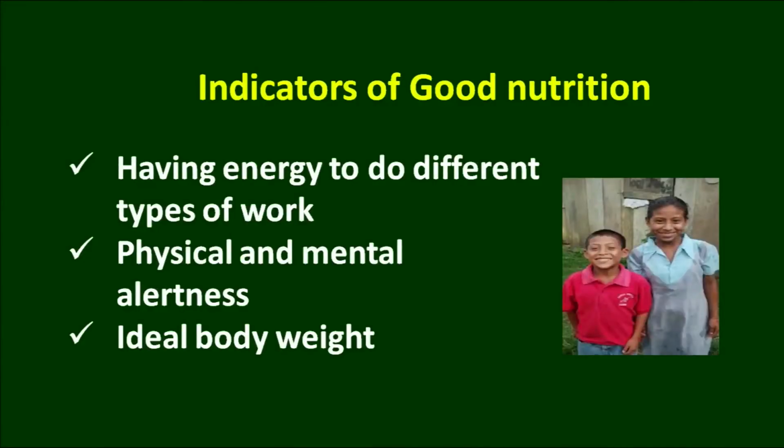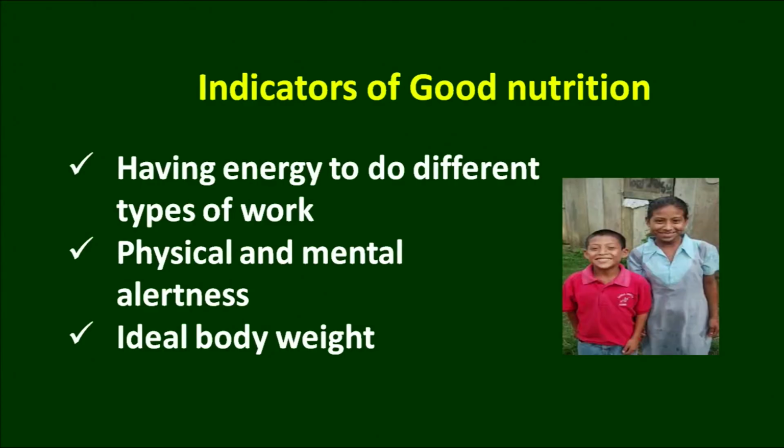Simple, having energy to do different types of activities. Whether it is walking, studying, or any kind of other manual work, inside home or outside home, whatever it is. And you must be alert enough to do any kind of physical or mental activity. Third, you must not be very underweight or overweight. So, ideal body weight is one of the indicators of good nutrition. Well developed muscles, bright eyes, clear skin and long lifespan and ability to resist disease.